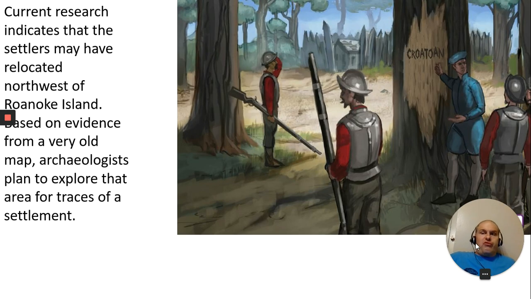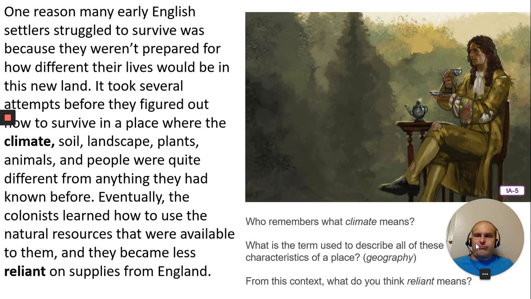The current research does indicate that the settlers may have relocated northwest of Roanoke Island, based on evidence from a very old map. Archaeologists plan to explore that area for traces of the settlement. So you can go online and actually look up Roanoke Island. There's a pretty neat tourist attraction there now, and it's interesting stuff.